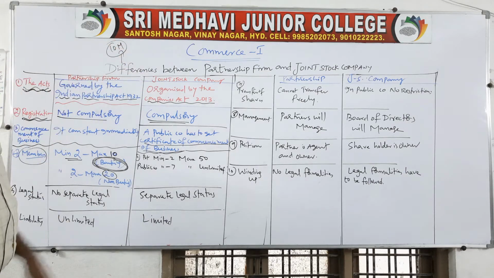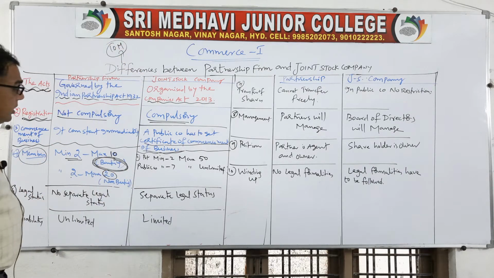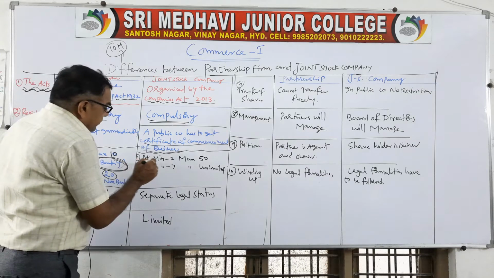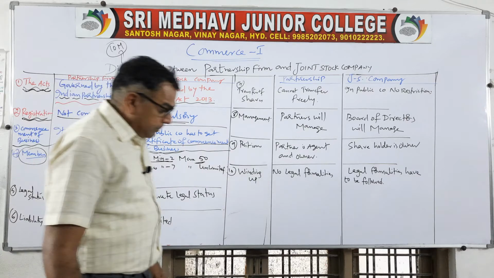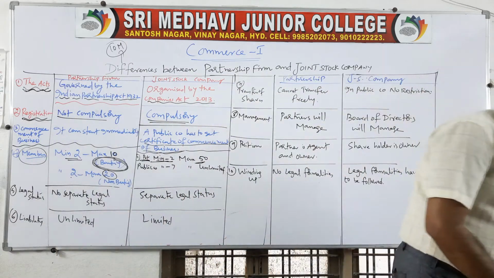With respect to company, we have already discussed the other day. For a private company, minimum is 2, maximum is 50.